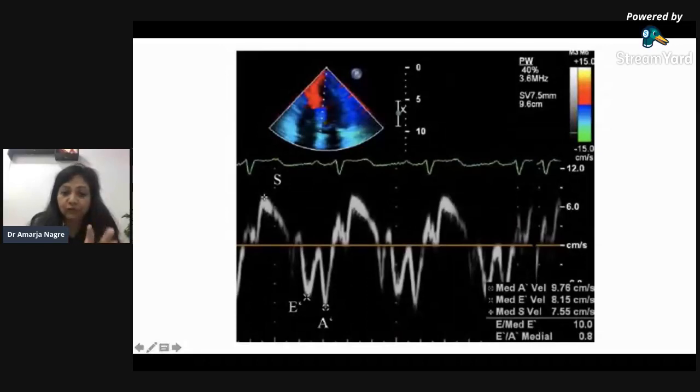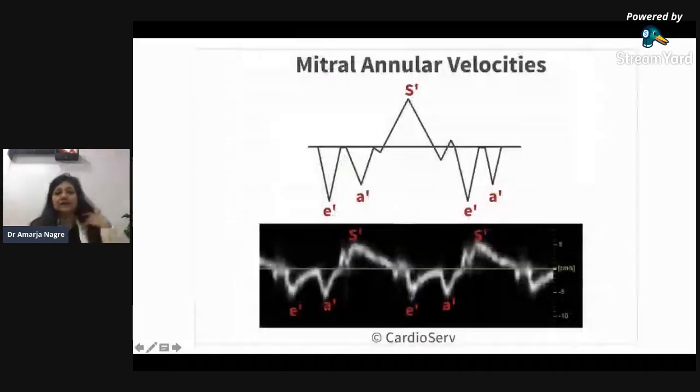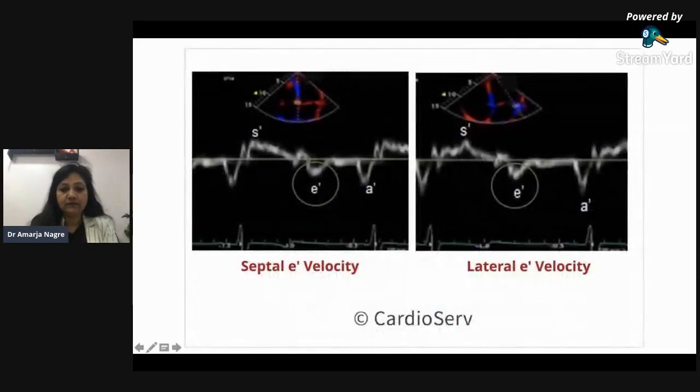Okay, so this is the E wave and the A wave and the S. Fine. So these are the E prime, what I was telling just now, E prime, A prime, and the S prime. This is taken from the septal, if you see, and this is taken from the lateral.